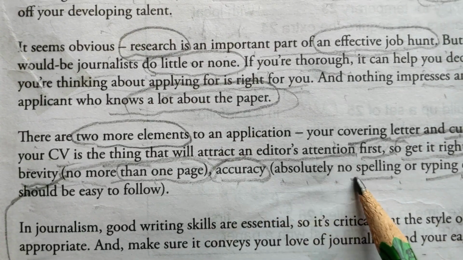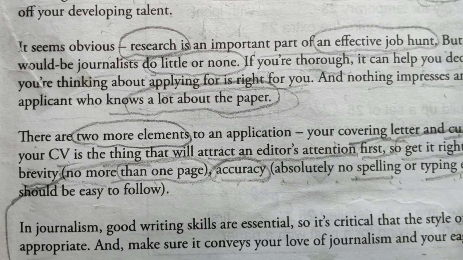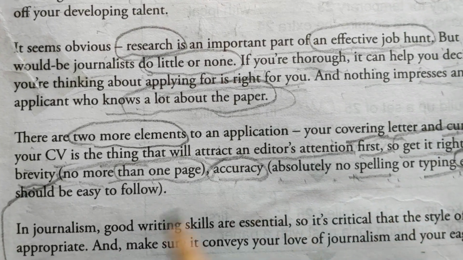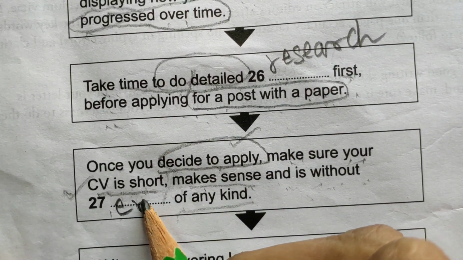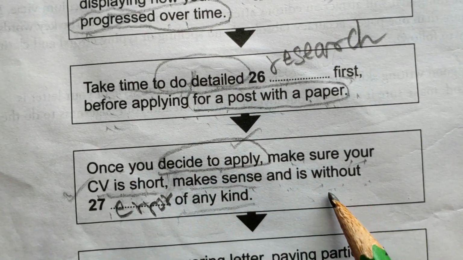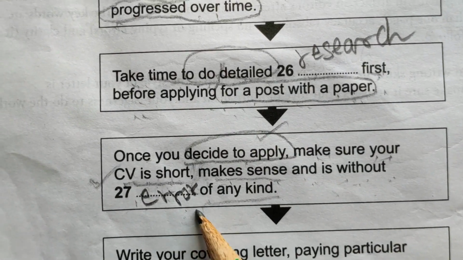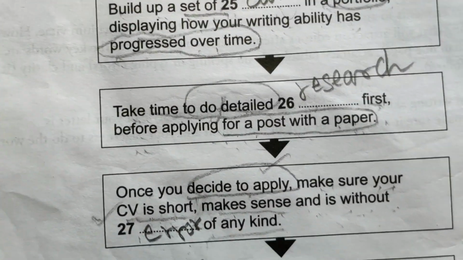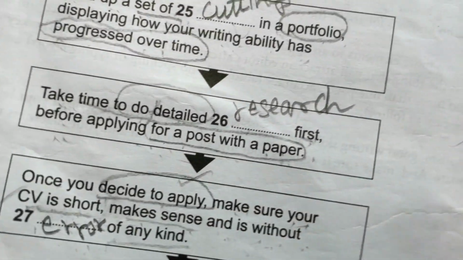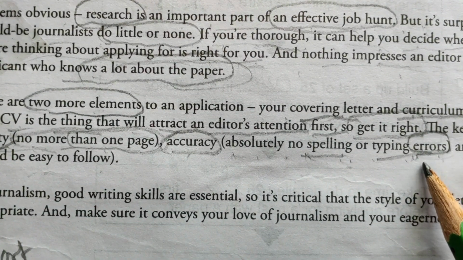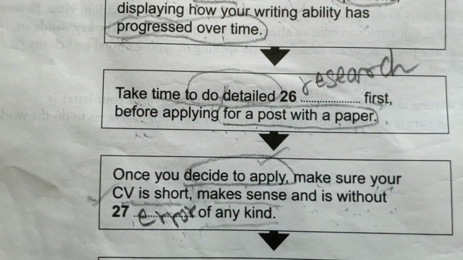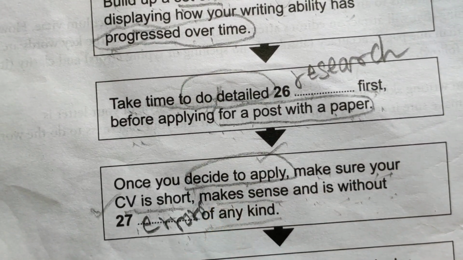And accuracy, absolutely no spelling or typing errors. No spelling or typing errors should be there. And clarity, it should be easy to follow. Now for this, what will come? Yes, error. And is without any error of any kind. Now let's find whether you write error only or errors. Errors. Yes, here the word errors is there. We should be using the word errors only, not error.